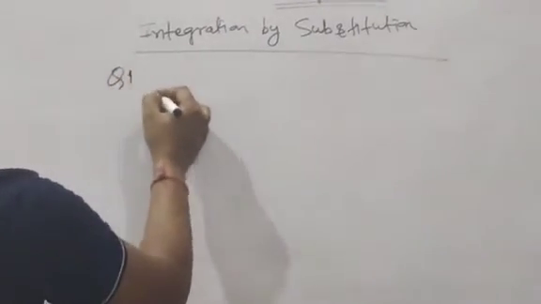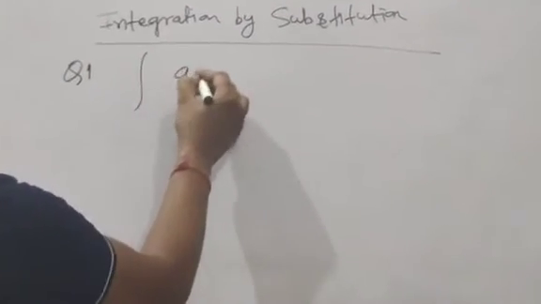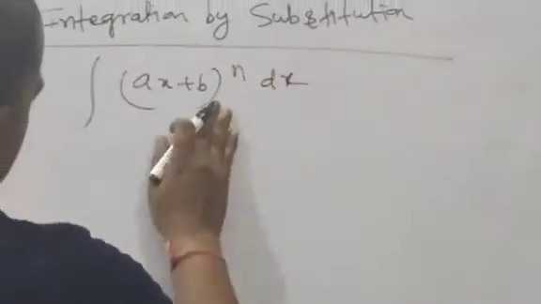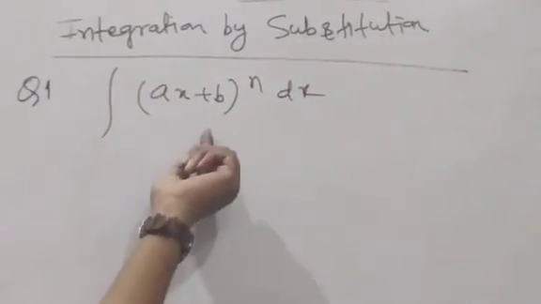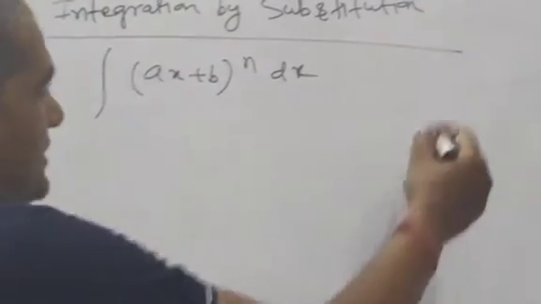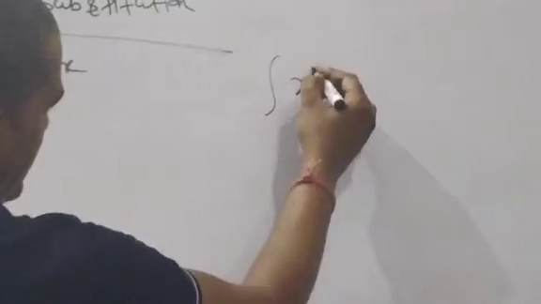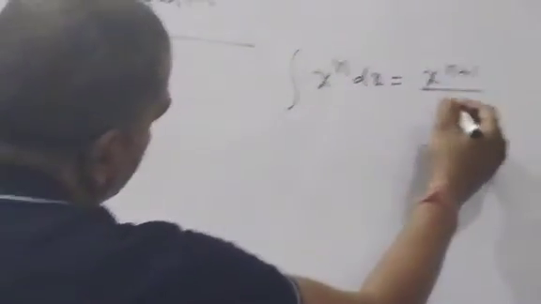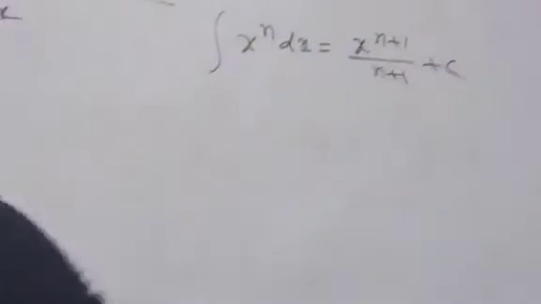Question number 1: integration of (ax plus b) power n dx. Clear? We don't have the integration of this directly, because we have the formula for x power n, which is x power n plus 1 by n plus 1 plus c. Understood?